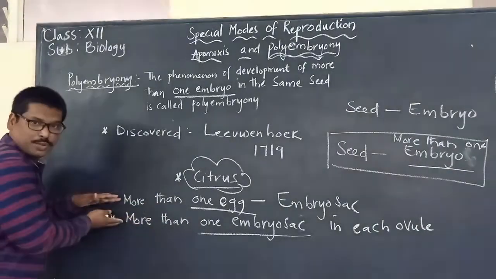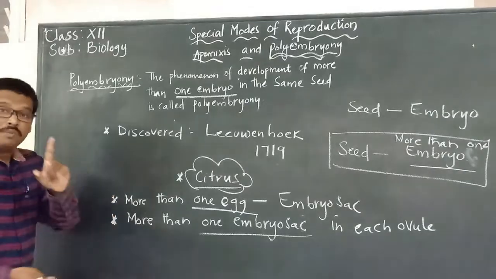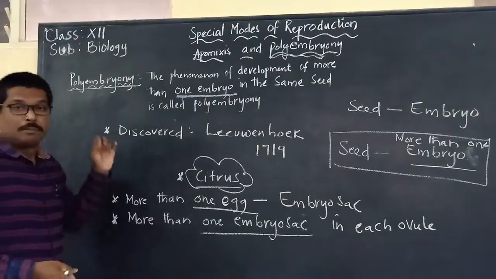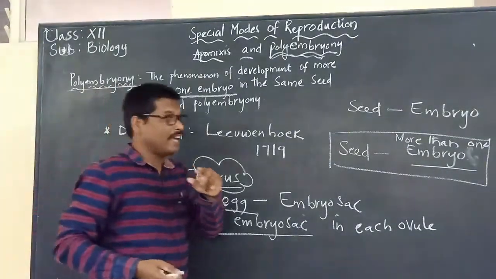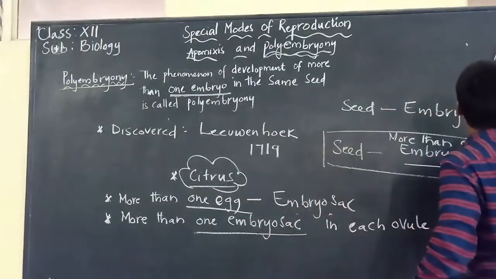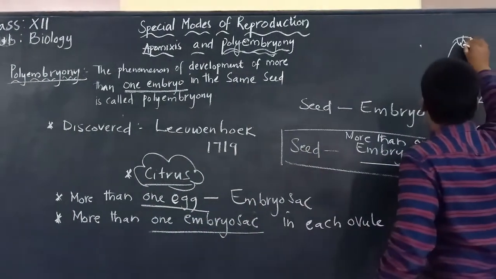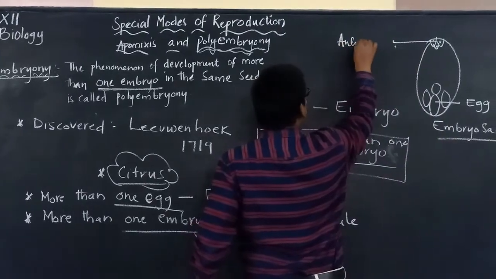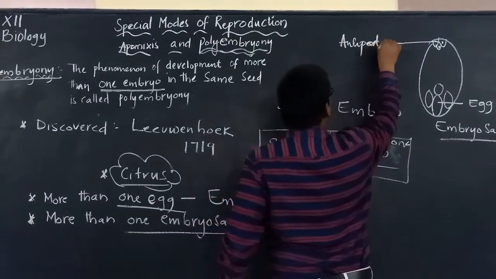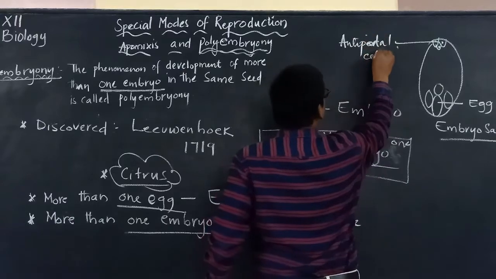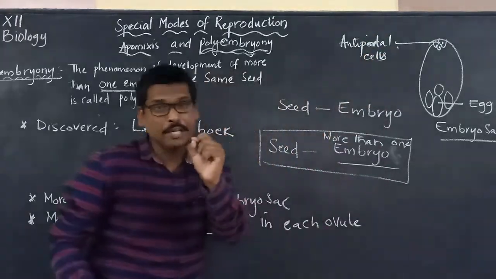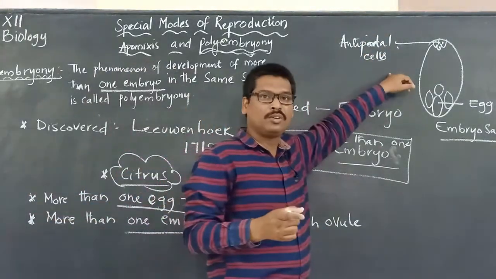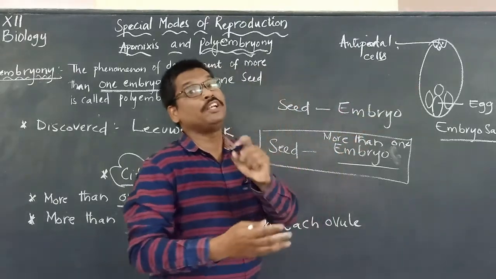Apart from these two, we also should remember that polyembryony may take place because of the three antipodal cells. We know these are at the chalazal region of the embryo sac. So antipodal cells can also develop into embryos.